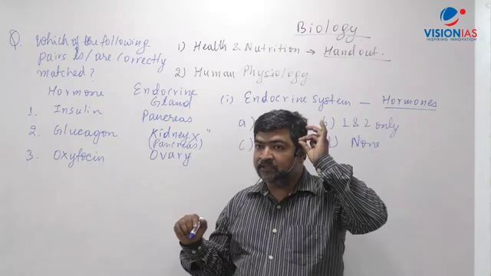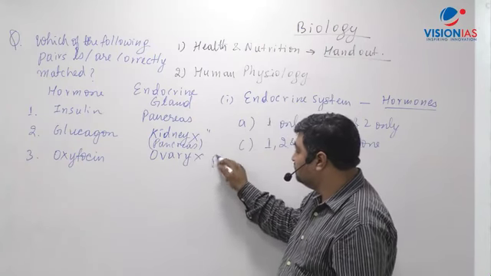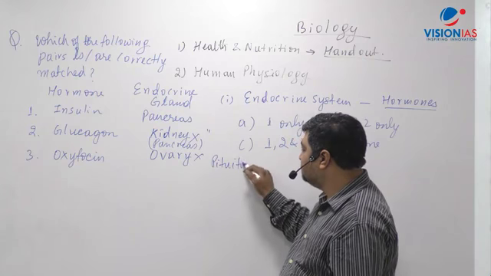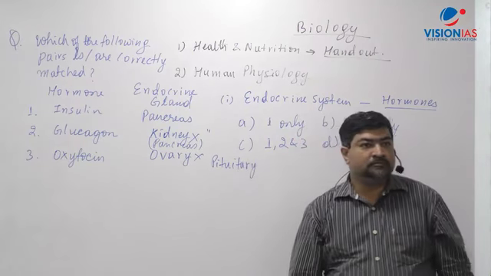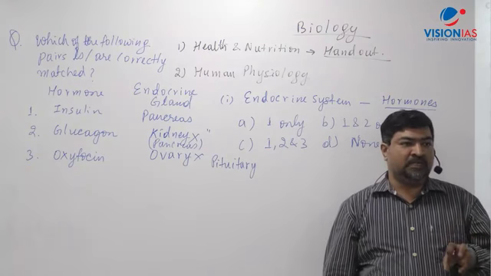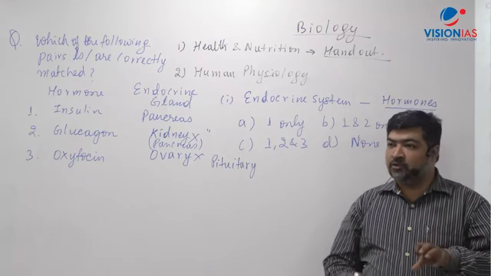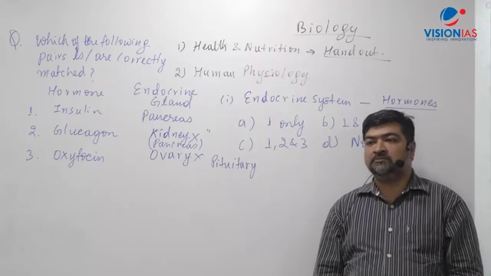There is one gland in the brain called pituitary gland. So here this is also wrong. Pituitary gland is called master gland. Why is it called master gland? Because it releases hormones to control other endocrine glands.